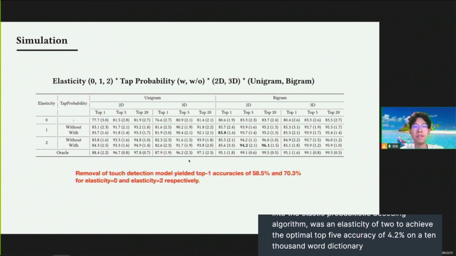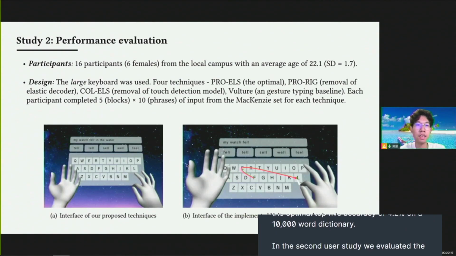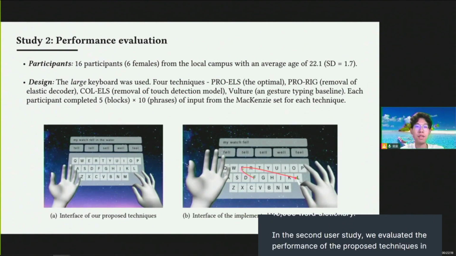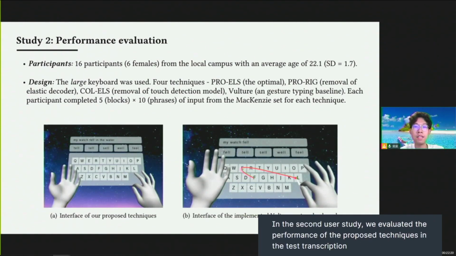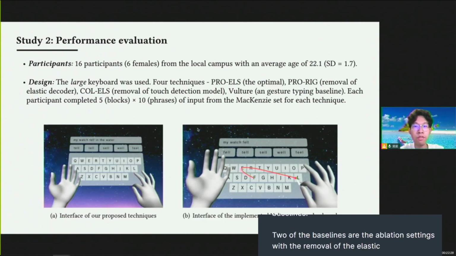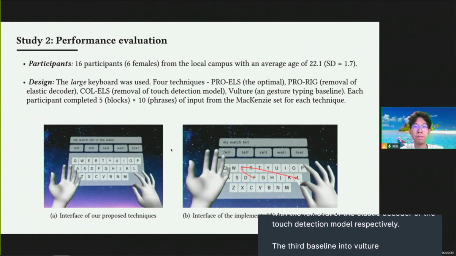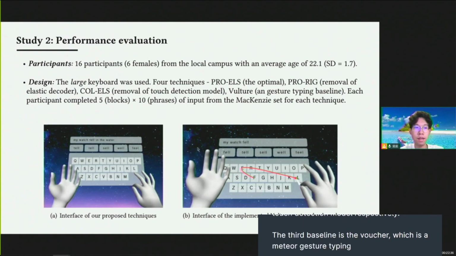In the second user study, we evaluated the performance of the proposed techniques in a text transcription task with 3 baselines. 2 of the baselines are the ablation settings, with the removal of the elastic decoder or the touch detection model respectively. The third baseline is Vulture, which is a mid-air gesture typing baseline with strong reported performance.